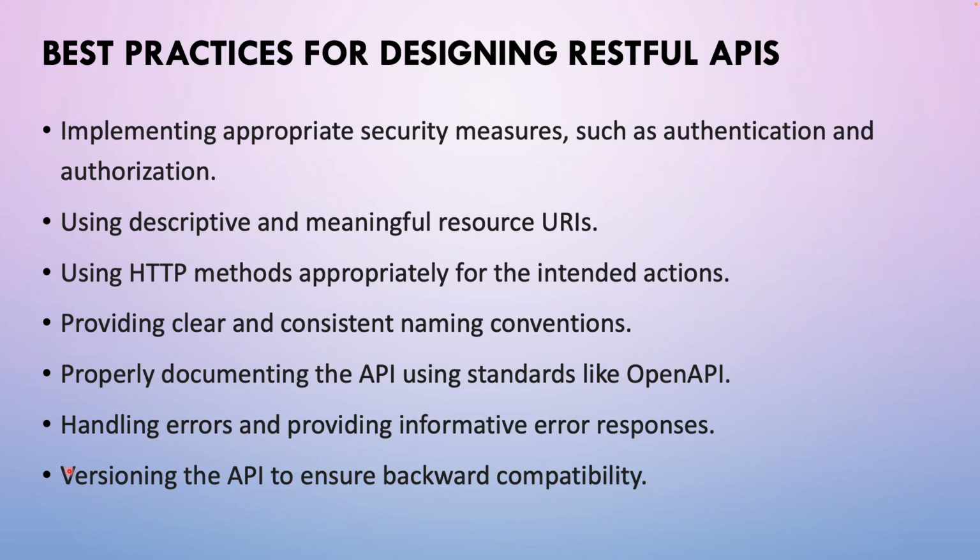I'll cover a separate video for versioning the API. In versioning, we have something called major, minor, and patch. If we are going to introduce any breaking change, then we will call it a major, and we will create a new version for that. Even though we will create a new version, we should support backward compatibility in our RESTful web services, and that is the last point, versioning the API to ensure backward compatibility.